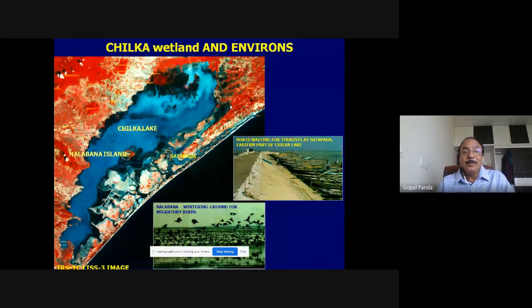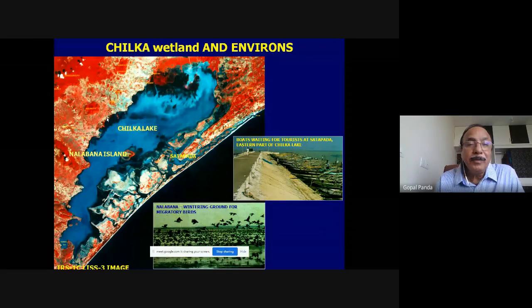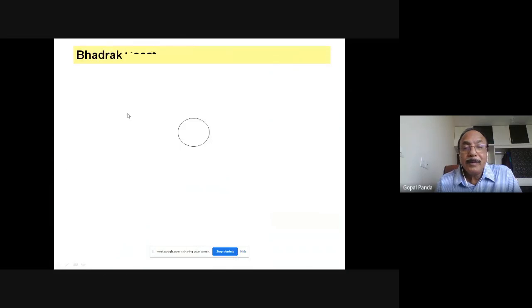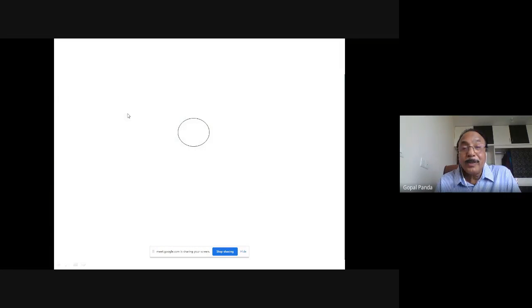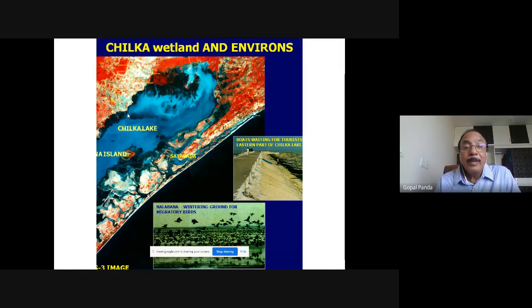And now you can look at how there is a program for Chilka Wetland Management. Chilka is one of the largest lagoons of the Indian east coast, with about 1100 square kilometer area.